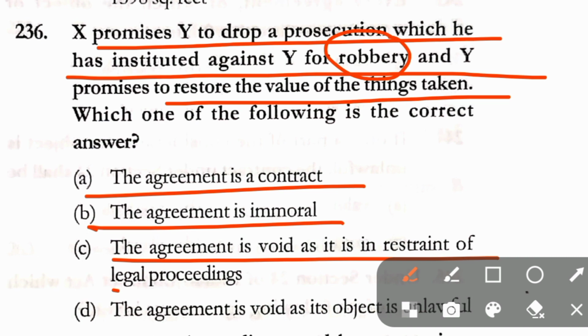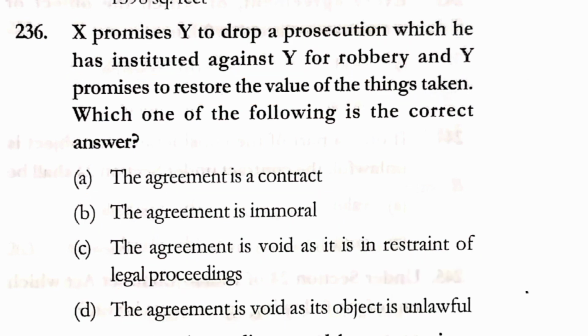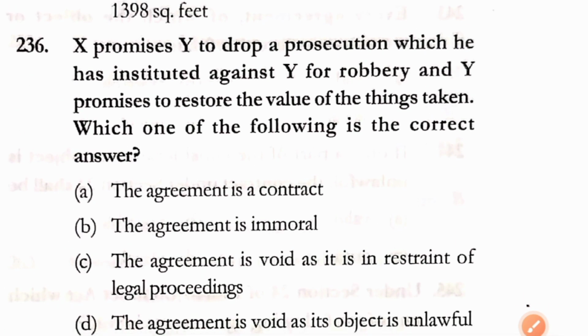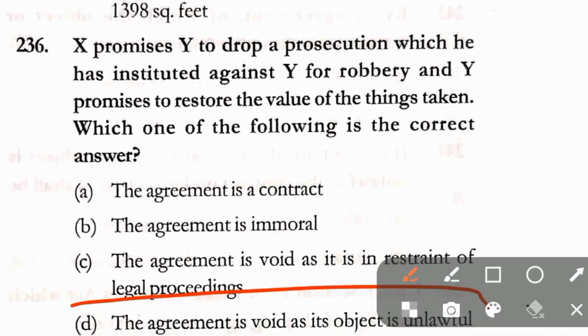It is in restraint of legal proceeding. Option D, the agreement is void as its object is unlawful. Here in question number 236, correct answer is option D. The agreement is void as its object is unlawful.